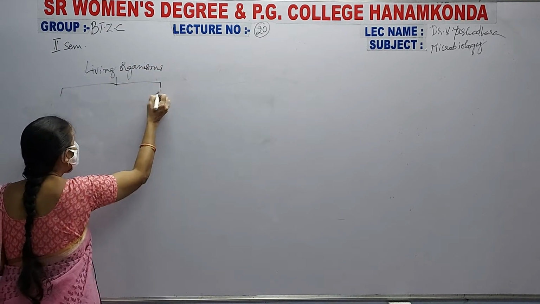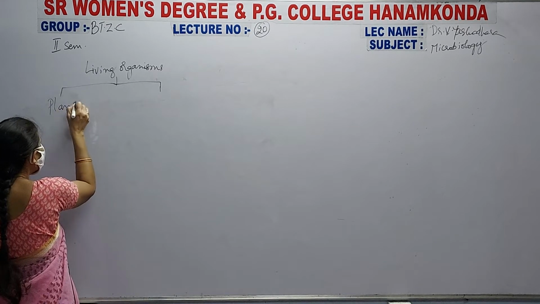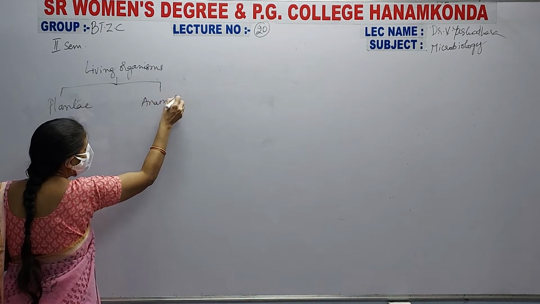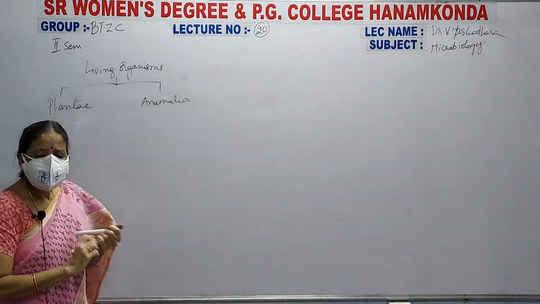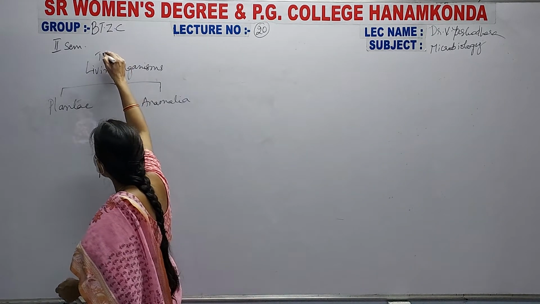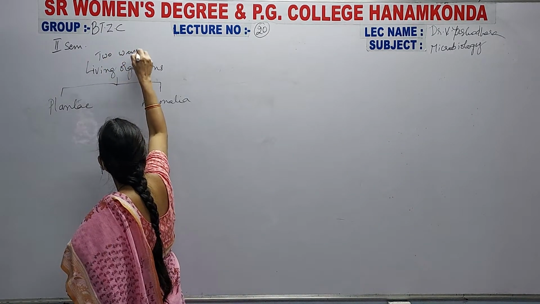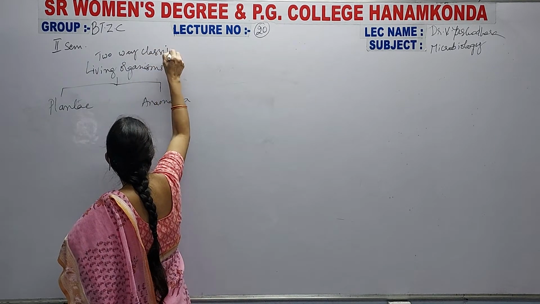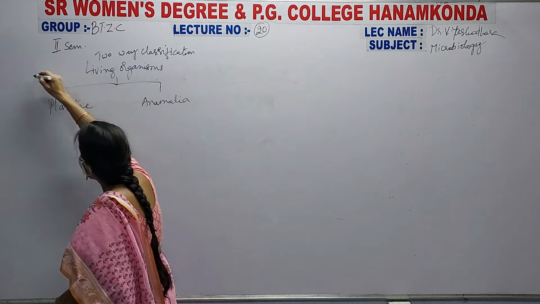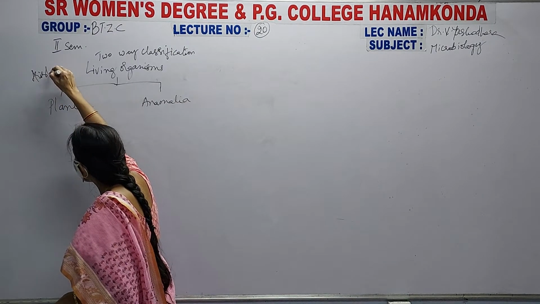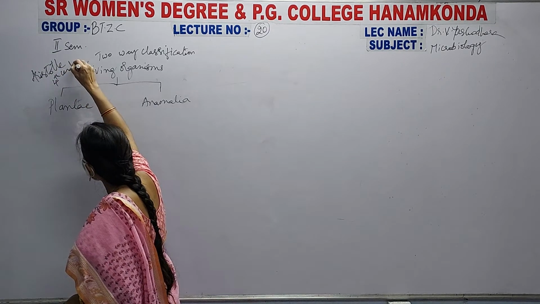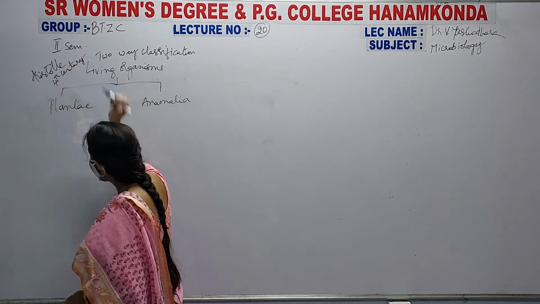They are Plantae and Animalia. This classification is known as a two-way classification, and this was demonstrated by Aristotle in the 4th century. Okay, it will be okay for you.